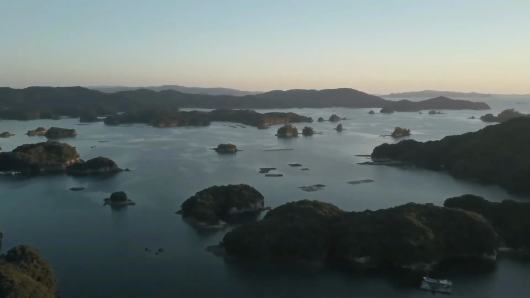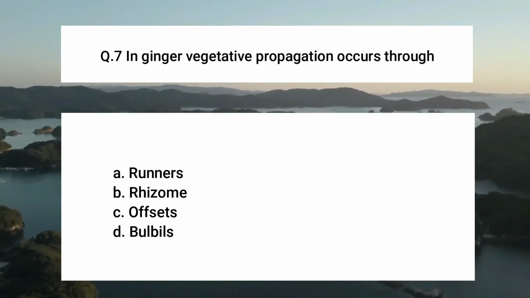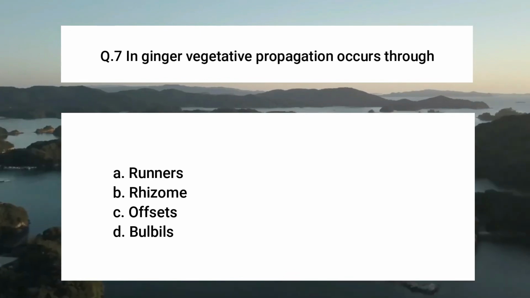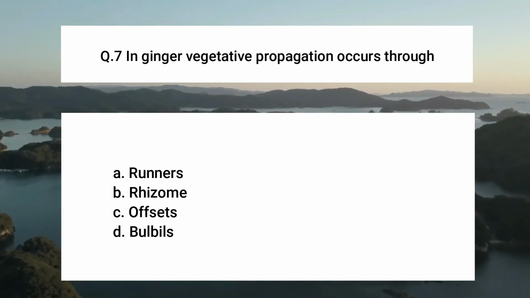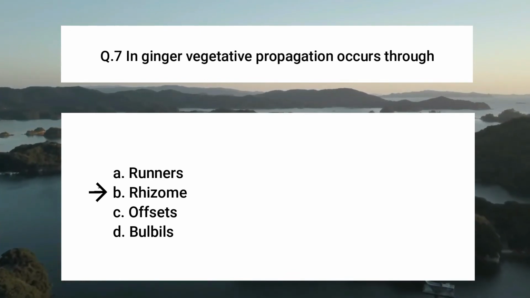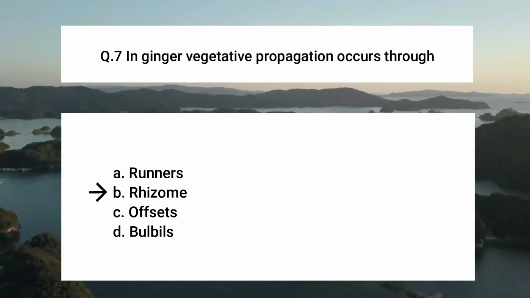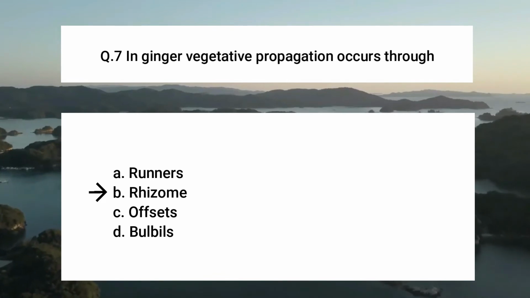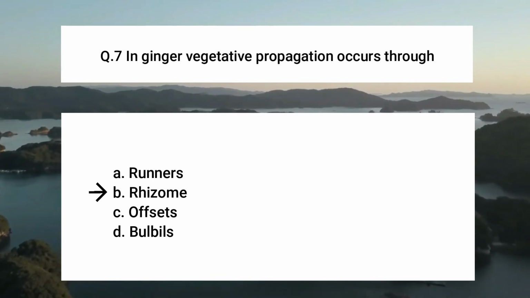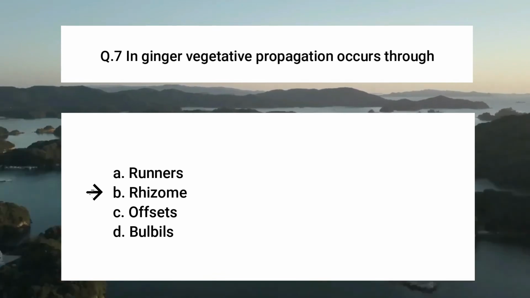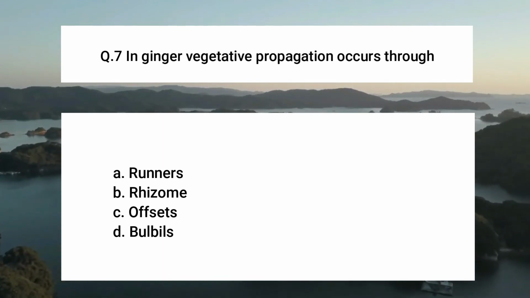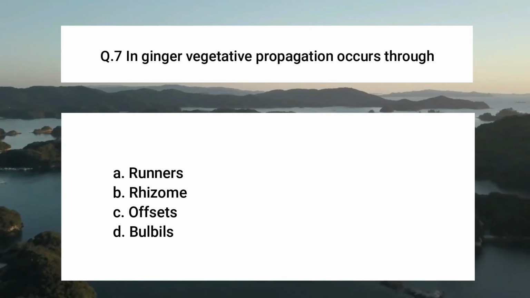In question number 7, in ginger, vegetative propagation occurs through, here you also see 4 options, but the right option will be B, that is rhizome, because ginger is also called rhizome. Rhizome is one type of underground modified stem.